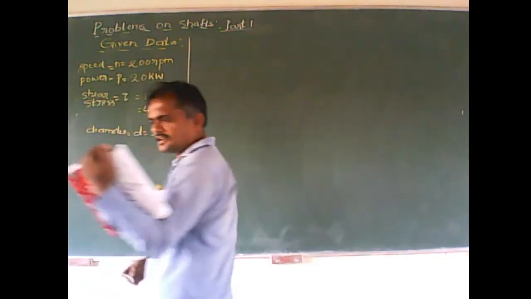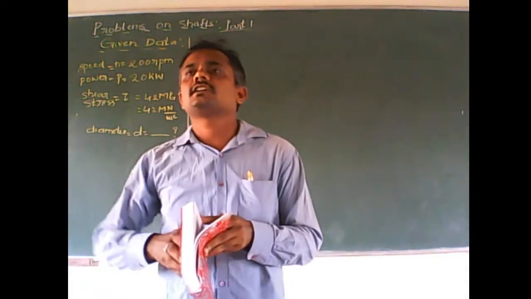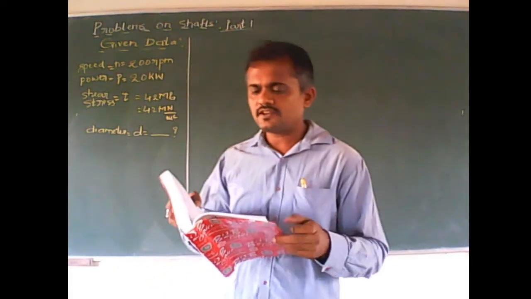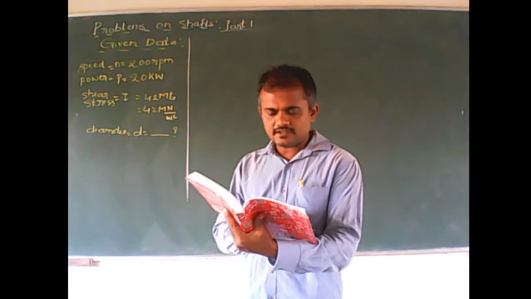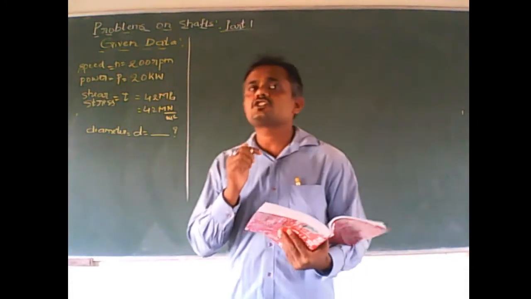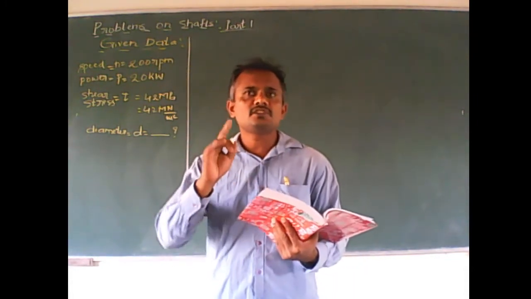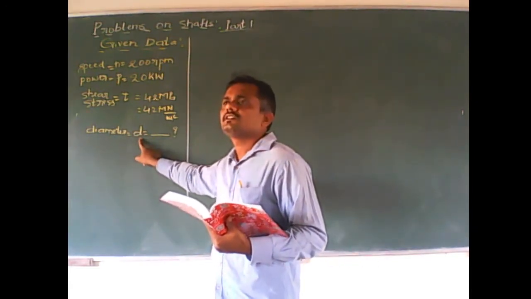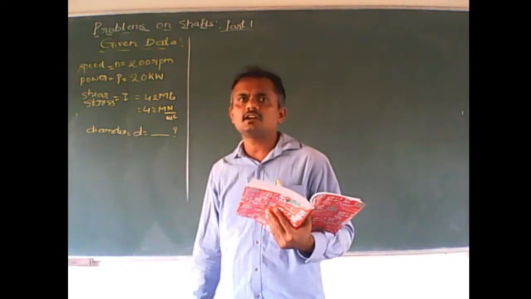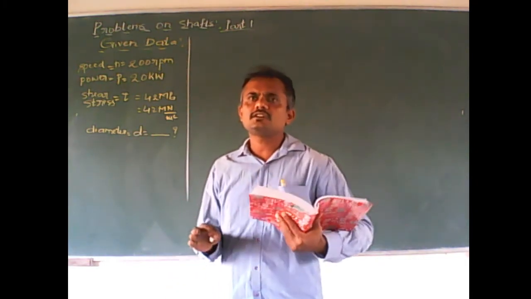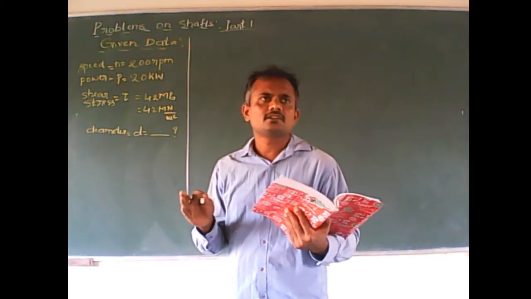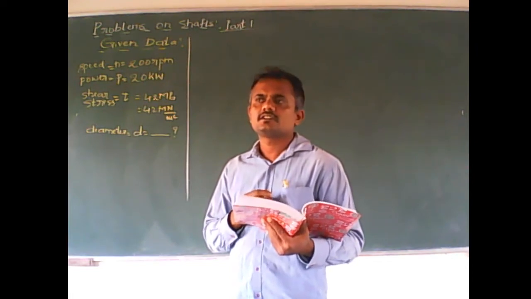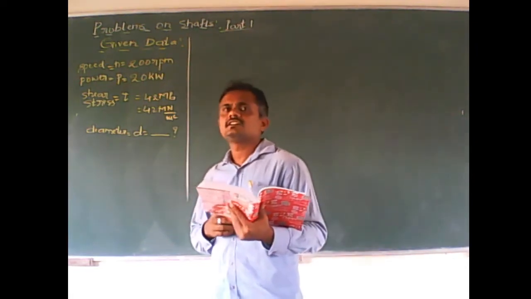So solution part, as you know, don't write anything urgent. First we have to calculate the diameter. Is that right? So in which equation does the small d come? Search in the data book. In the last video I gave you the question bank, right? So in that you search, or otherwise in the series you have to search in which equation the d value comes.